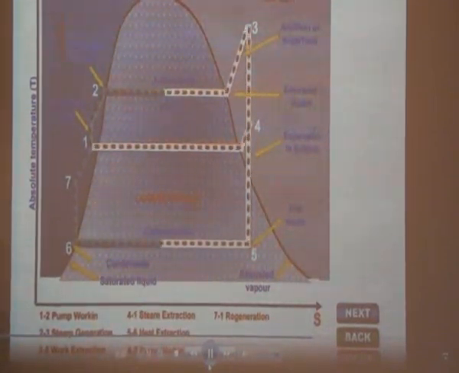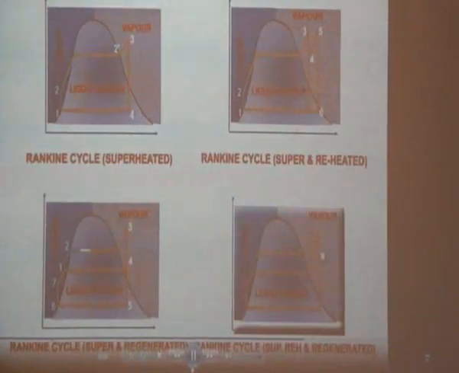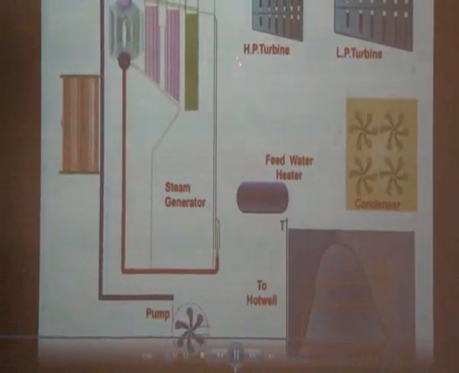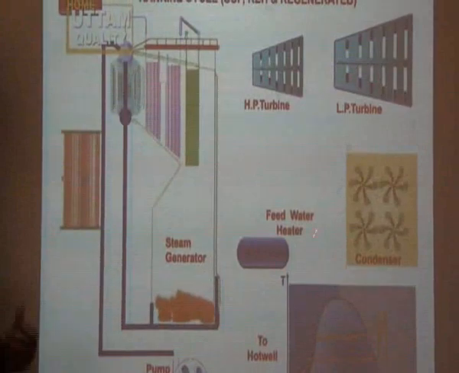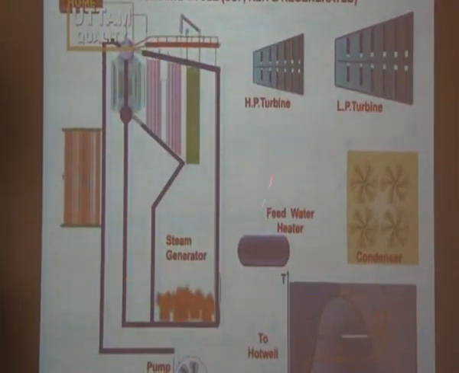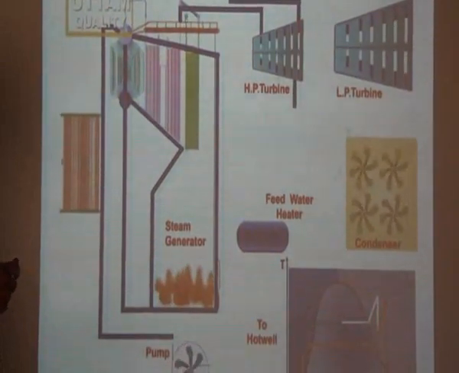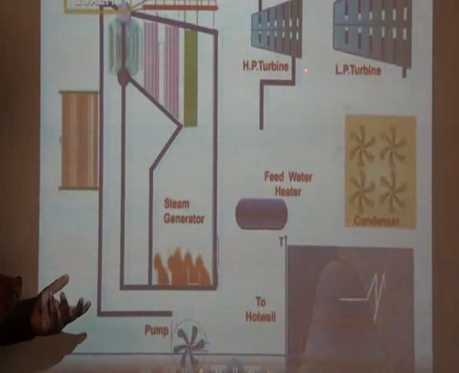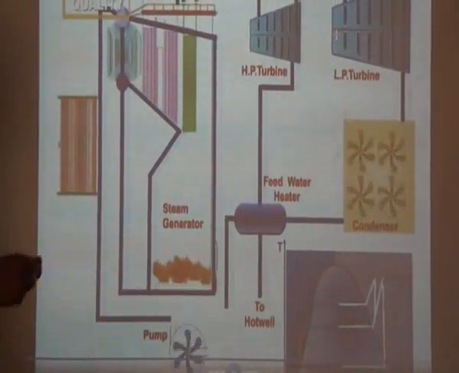This is the regenerative method, the superheated and regenerative concept of the Rankine cycle. This is a combination of reheat and regeneration. Here the expansion takes place in 2 stages. Again we have one feed water heater to improve the efficiency of this Rankine cycle. So you can see the high pressure turbine, then some quantity of steam is used for the reheating process, and some m kg of steam is brought to the feed water heater to preheat the water to the boiler.